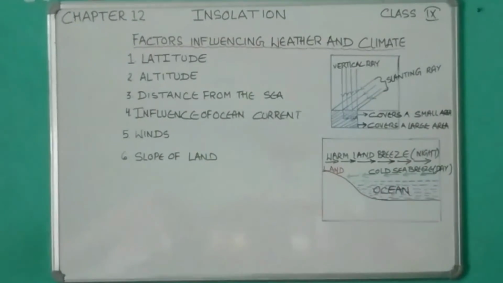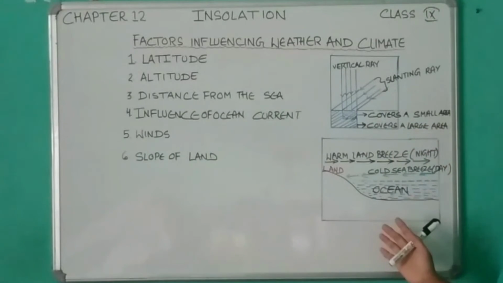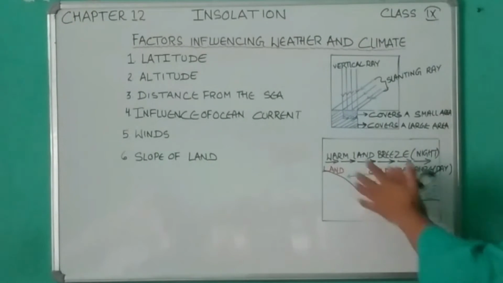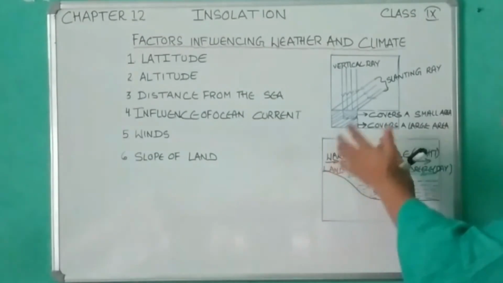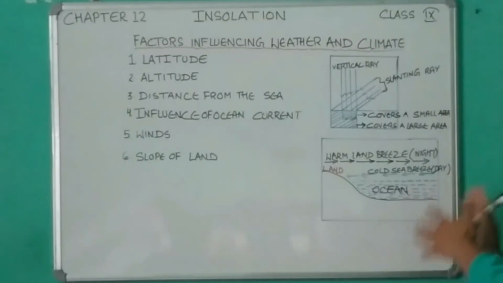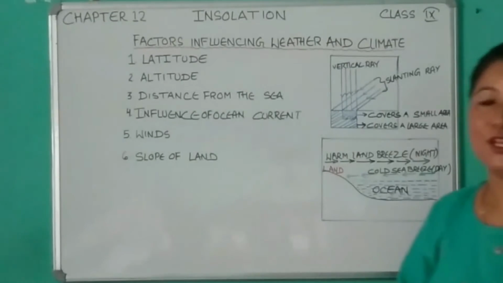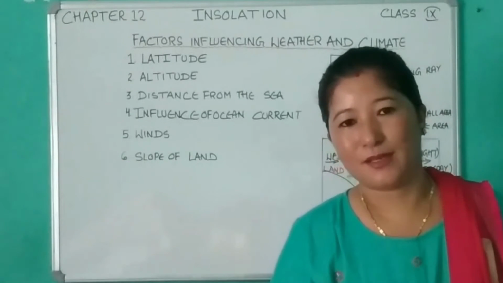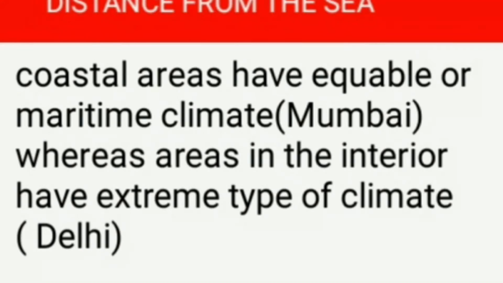And at night it's just the reverse. At night the sea remains relatively warmer than the land, so the wind blows from land to sea during the night time, known as a land breeze. This interchange of breeze will maintain the heat balance. So the places located near the sea experience a maritime, oceanic or moderate climate, that's neither very hot nor very cold.